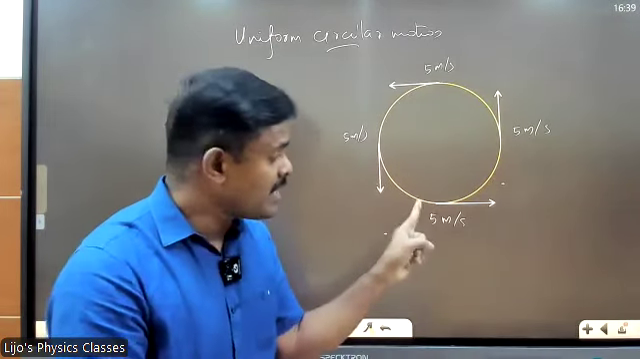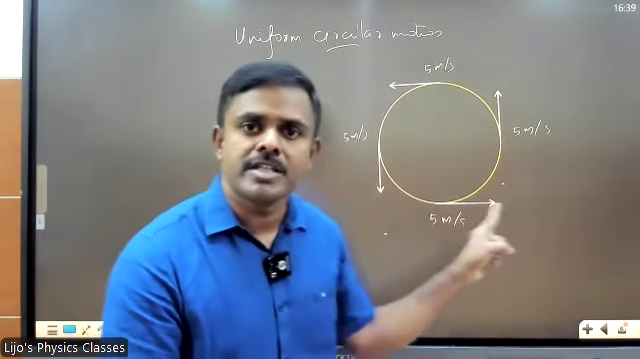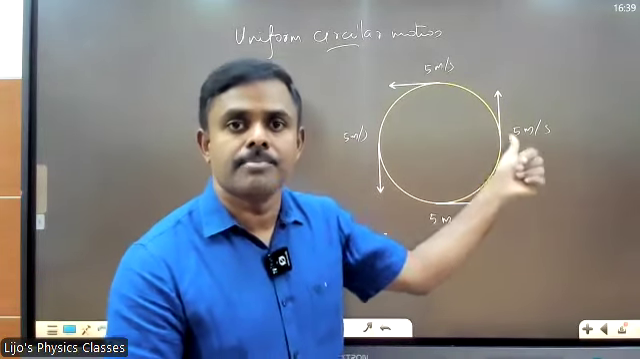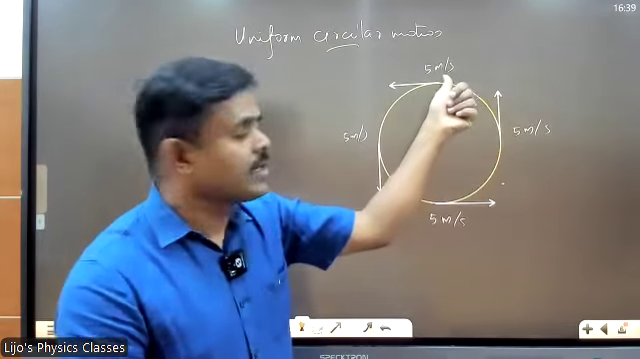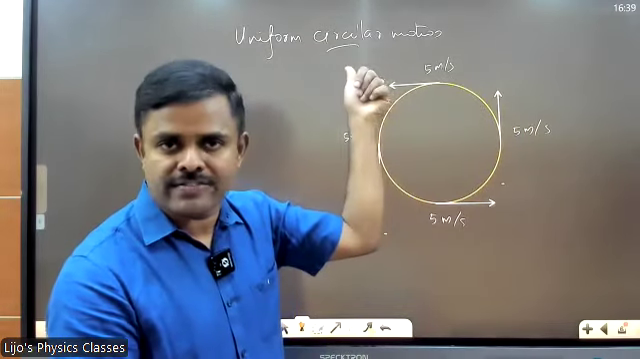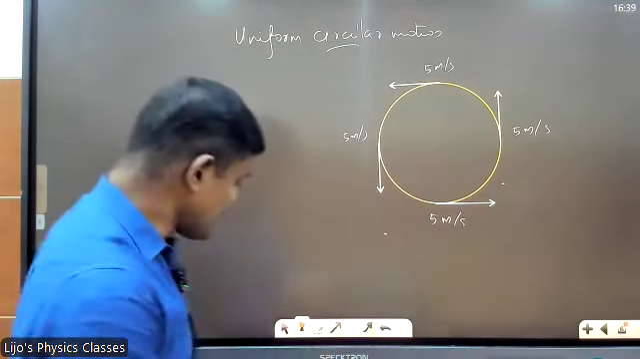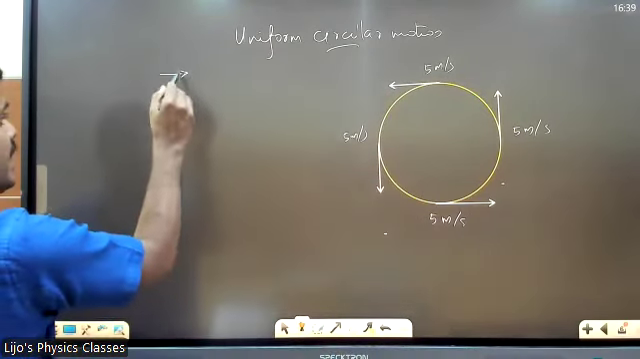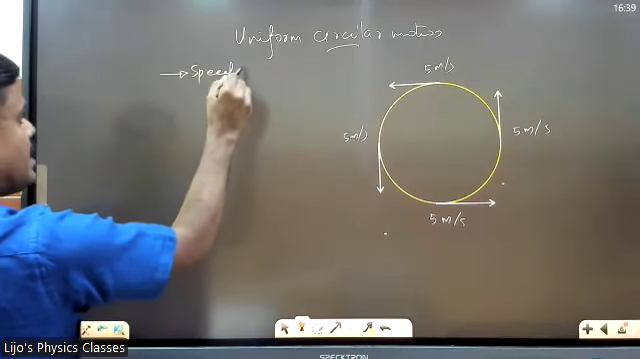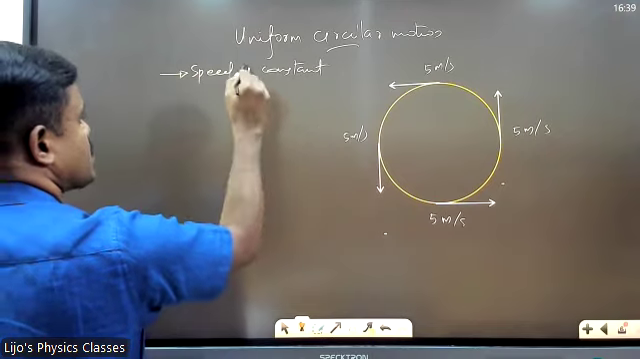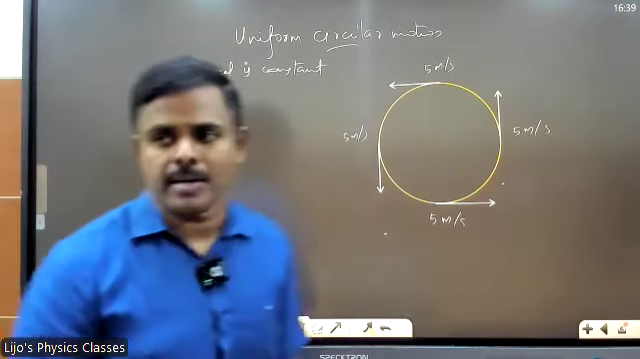Look at this here. Velocity is what? 5 meters per second towards right. Here velocity is 5 meters per second upwards. Here 5 meters per second to the left. How about this one? 5 meters per second downwards. So in this case, I can say that the speed is constant. Such a motion is called uniform circular motion.